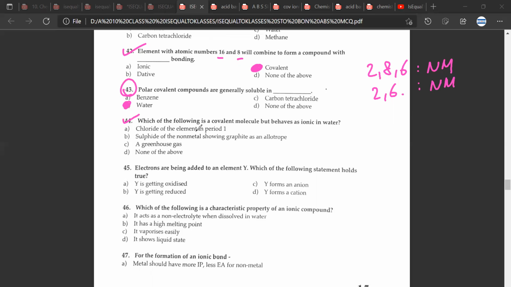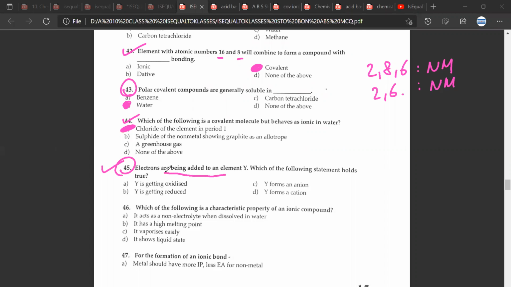Correct. 44. Which of the following is a covalent molecule but behaves as ionic in water? The 44th would be A. Correct. 45. So the 45th question would be B. Y is getting reduced.